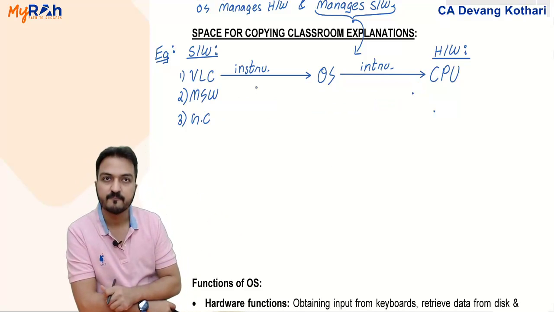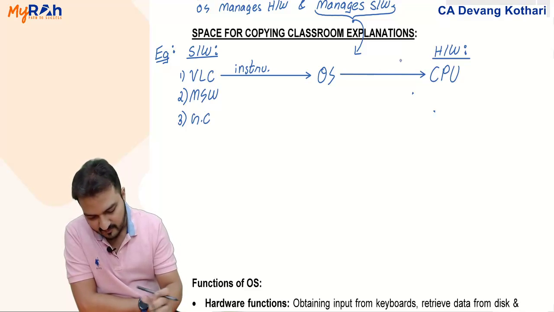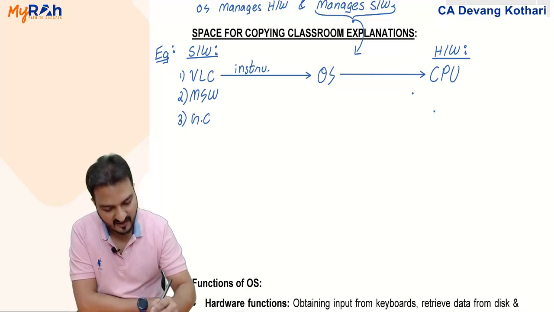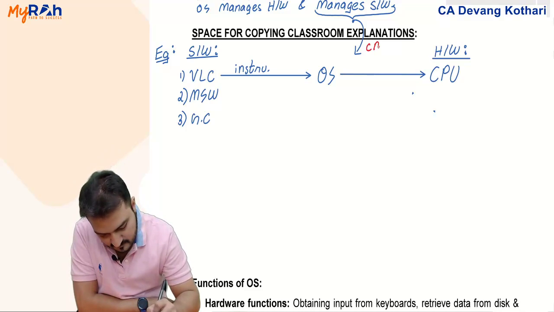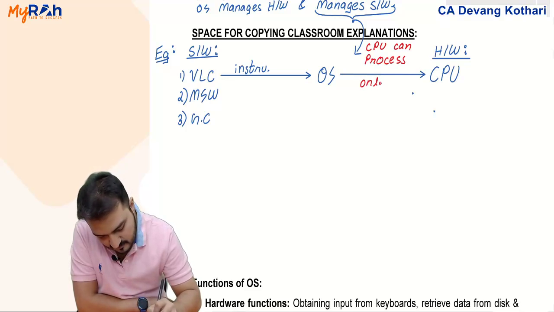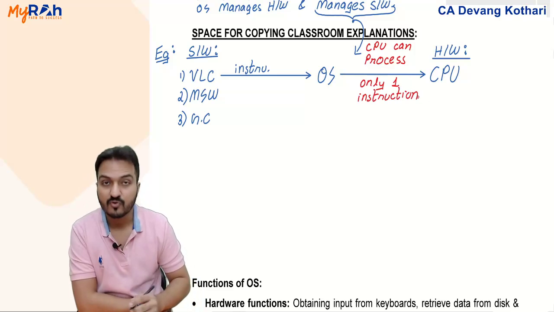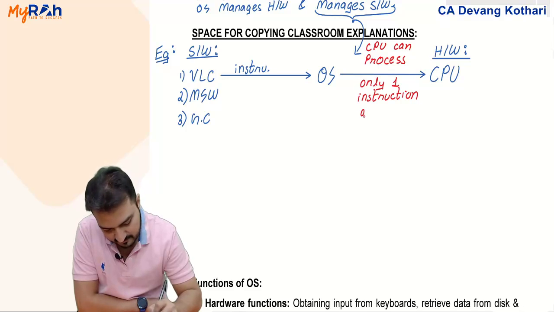This is not possible, because remember this fact: the CPU can process only one instruction at a time.